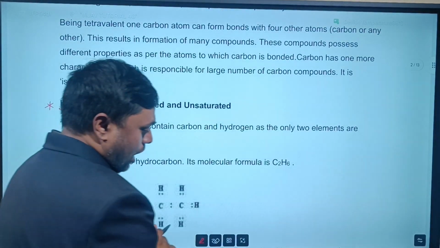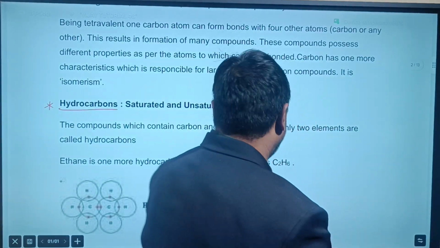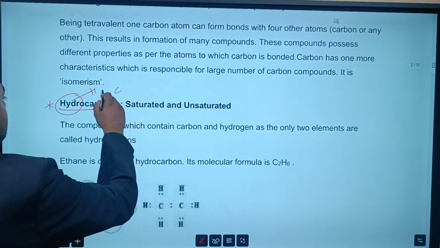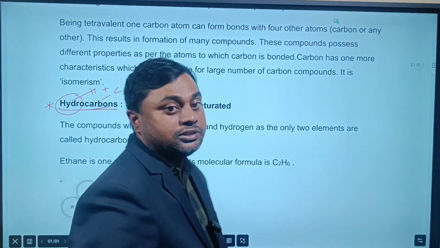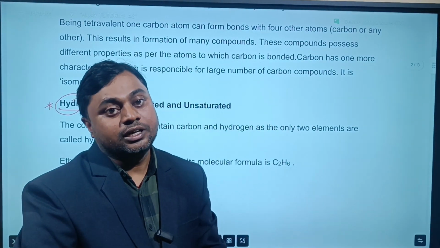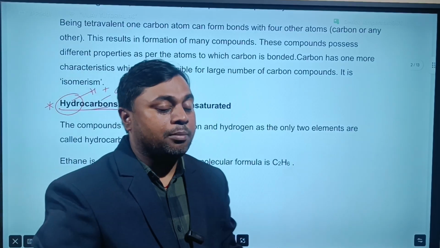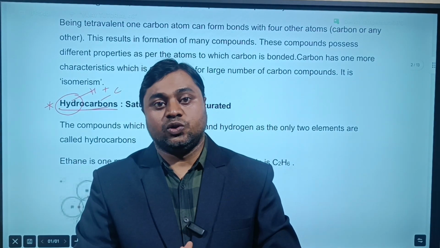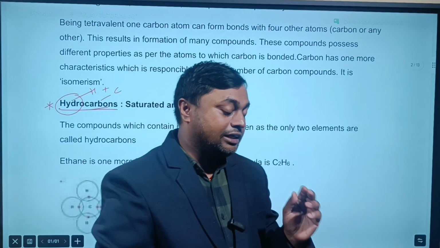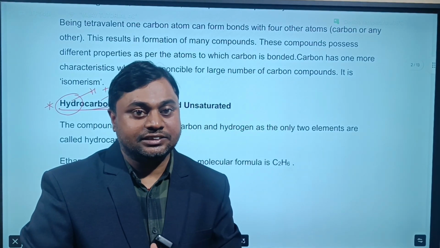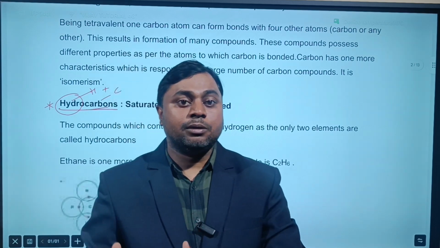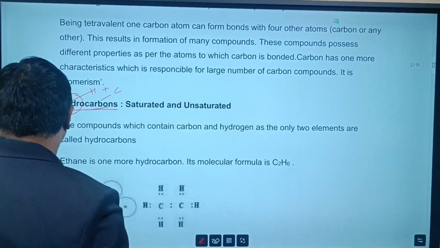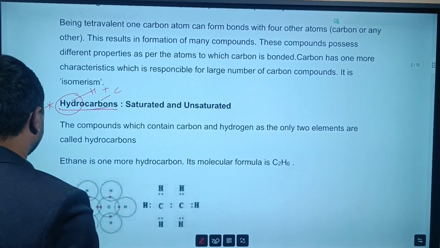Hydrocarbons. When we talk about hydrocarbons, the compounds containing hydrogen, hydro for hydrogen, and carbon are called hydrocarbons. Yes or no? Hydrocarbons are of two types, saturated and unsaturated. Saturated means containing only single bonds, like alkanes. Unsaturated means containing double bonds or triple bonds, like alkenes and alkynes. So we are going to discuss first the hydrocarbon alkane.